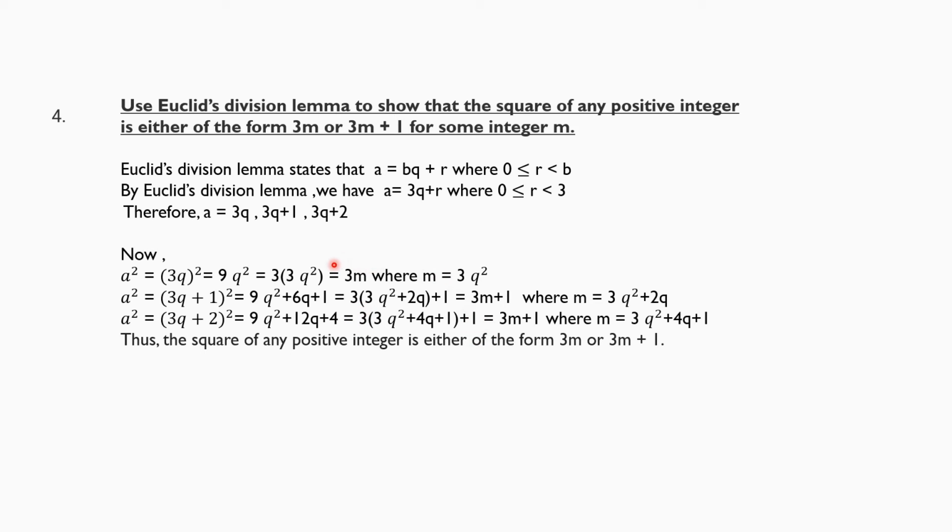So it is clear that if we consider the term in the bracket as m, the result will be 3m. Here also the result will be 3 into m plus 1. So we can state that square of any positive integer is either of the form 3m or 3m plus 1.